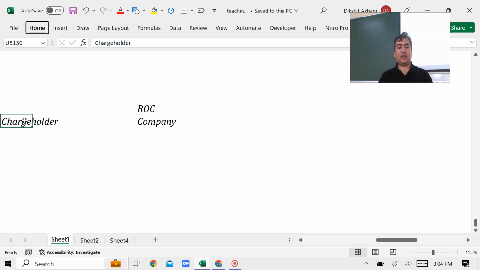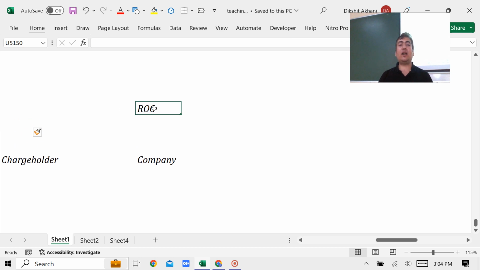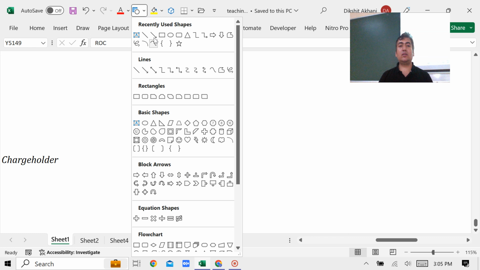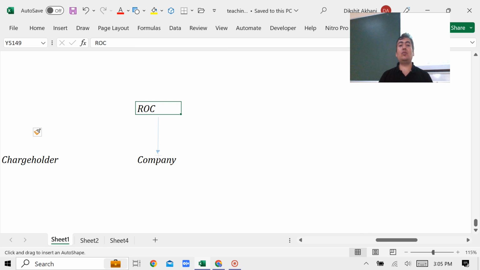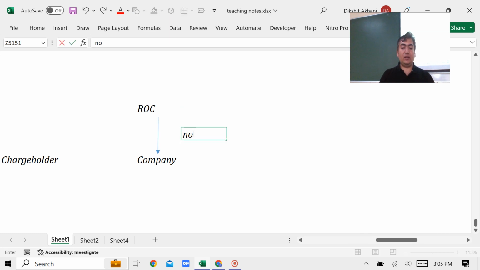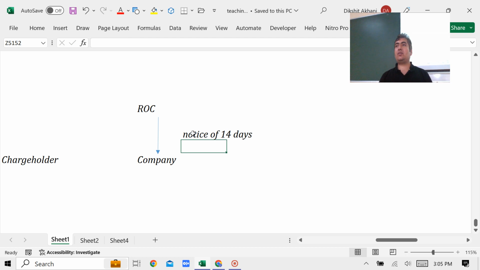So here the law has said that ROC will not register the charge until the ROC inquires it. इंक्वायरी किससे करनी बच्चा? कैसे करेगी वो? एक नोटिस देना है. क्या देना है? नोटिस ऑफ 14 days. And ROC will ask for any objection. And if within 14 days, if a company didn't reply or didn't raise the objection, then and only then ROC will register the charge. Otherwise, not.